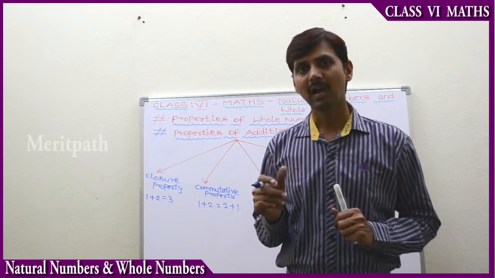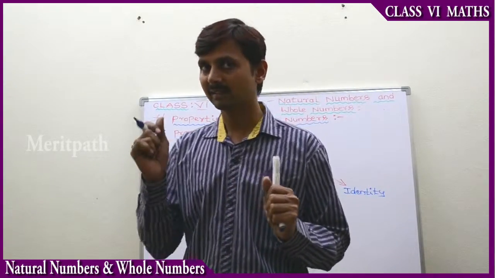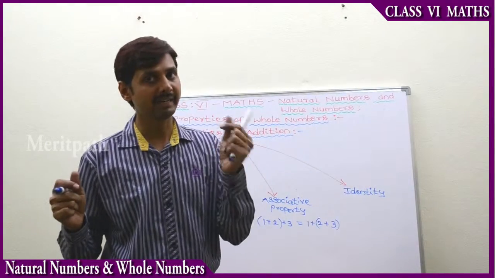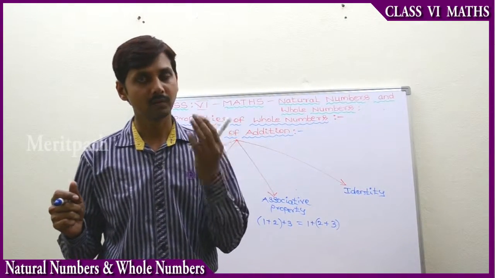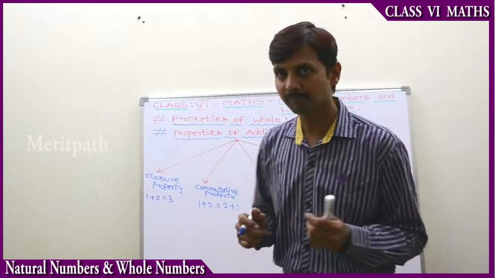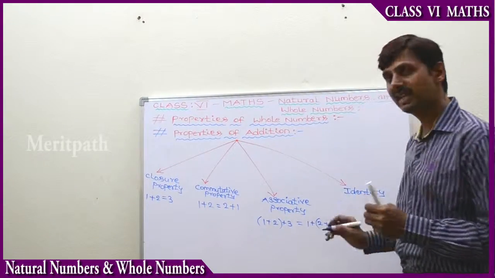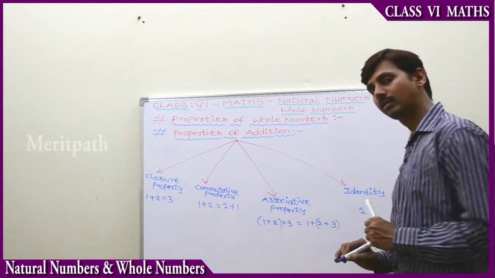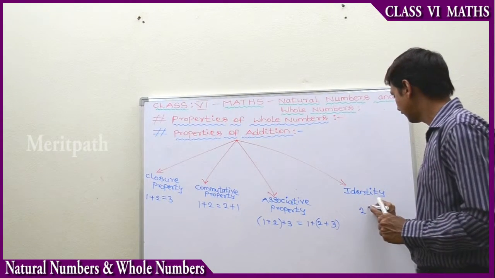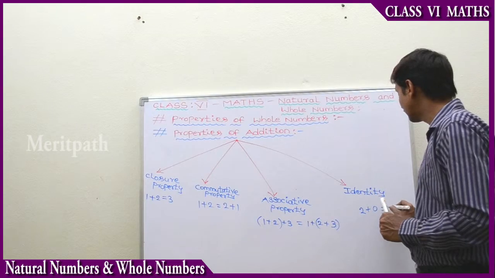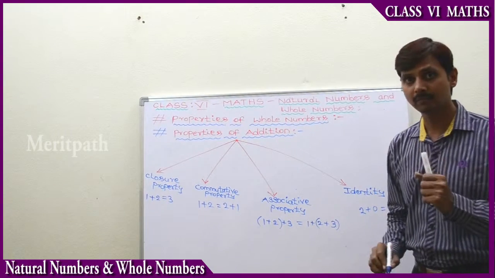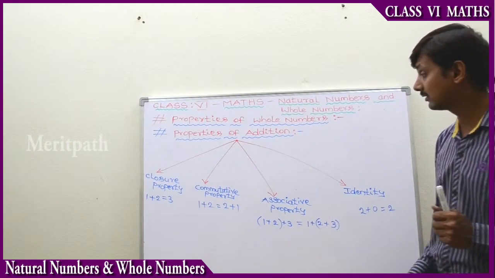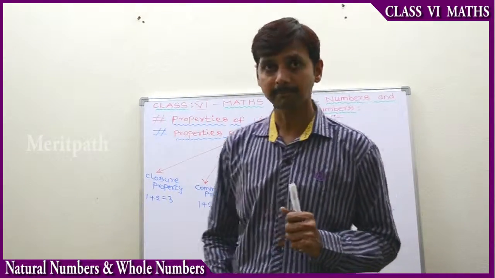Identity means reflecting something: you get the same result, the same value. So we take any whole number, for example 2, add 0 to it, and we get the same result we started with. 2 plus 0 is 2. So 0 is called the additive identity.